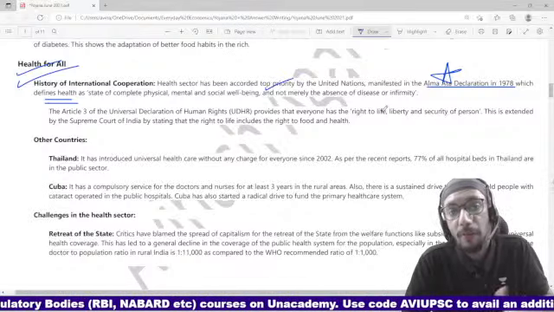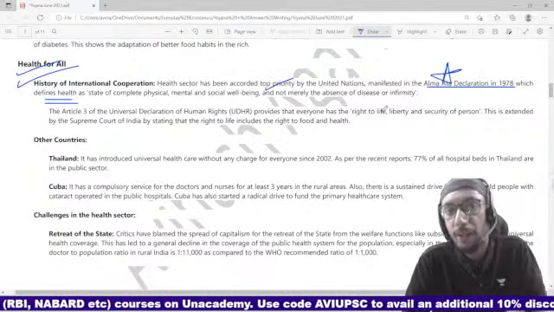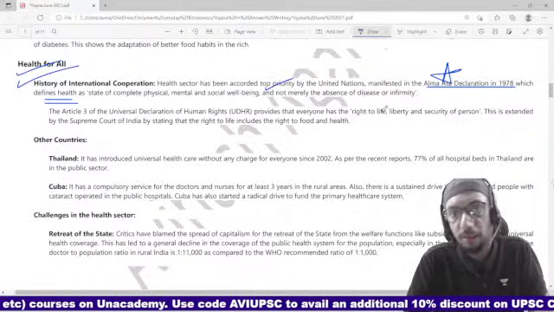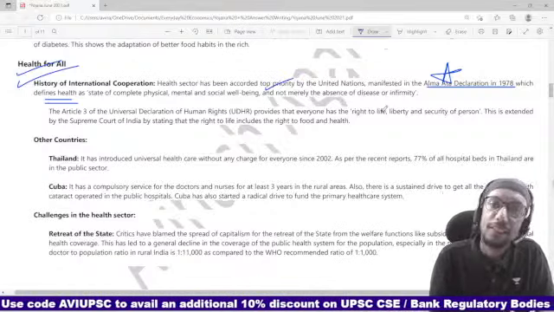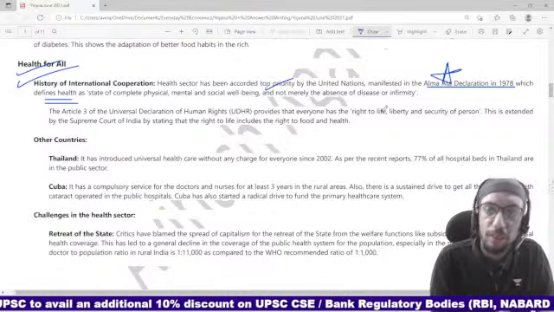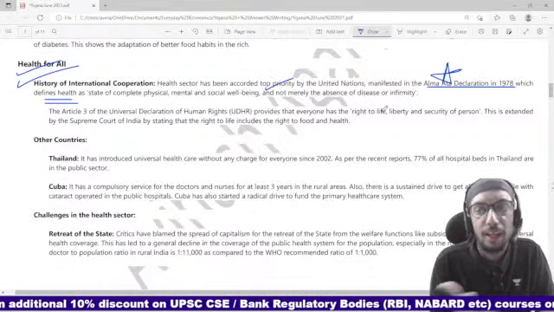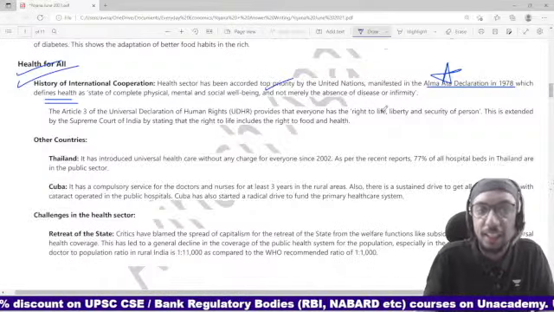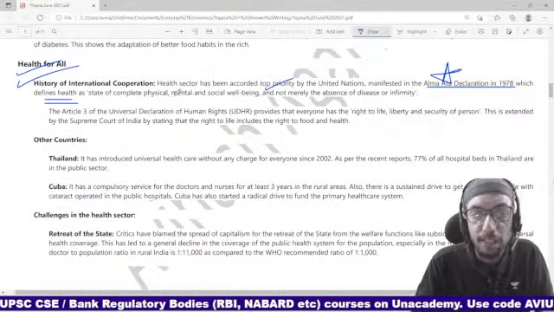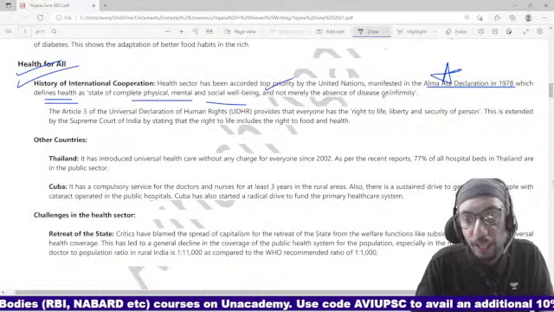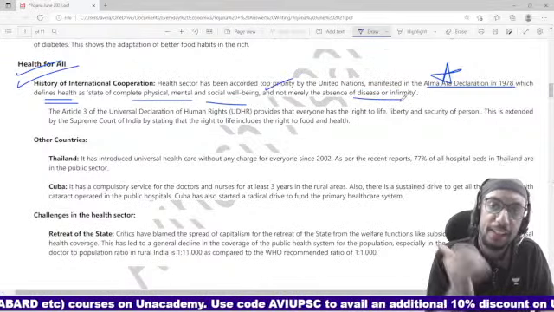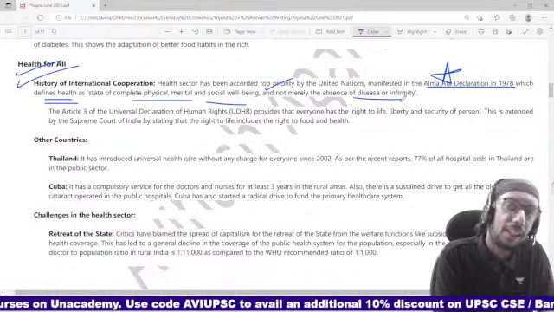So how do you define health? Let us say that tomorrow you are dealing with any answer related to health or healthcare. You can always start with this kind of definition: as per the Alma Ata Declaration in 1978, health is defined as a state of complete physical, mental, and social well-being, and not merely the absence of disease or infirmity. And then you can develop your answer further ahead, right?